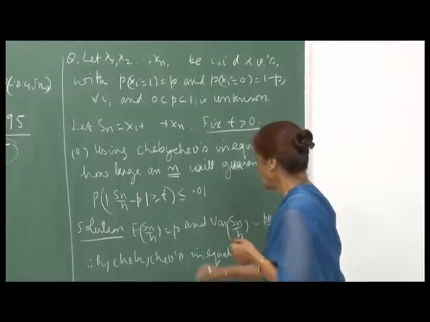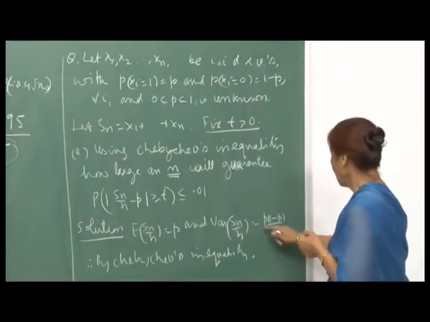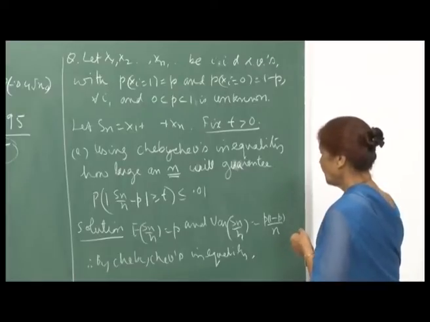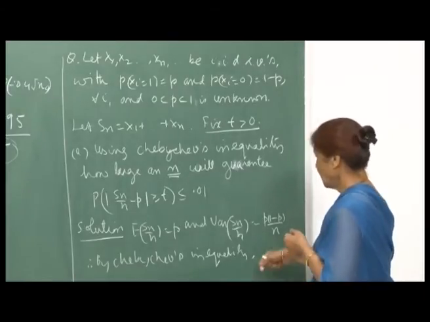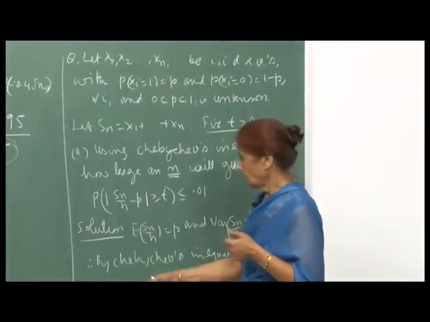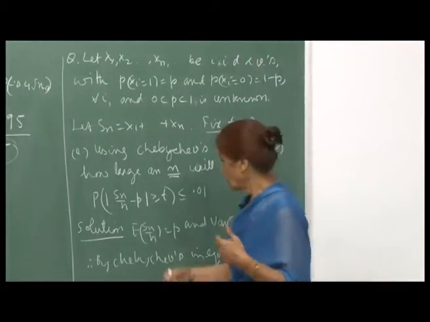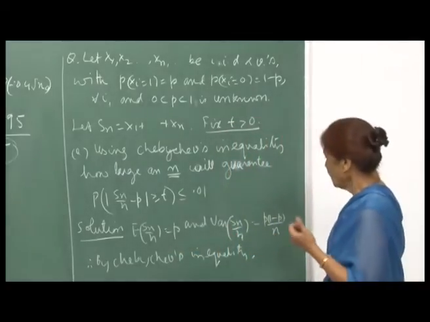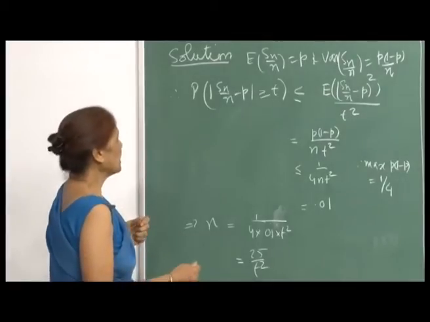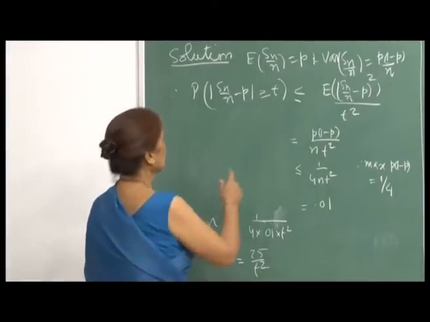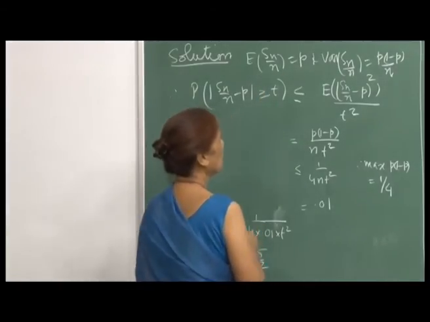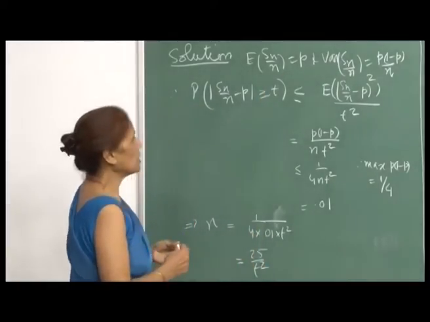Here, the expected value of S n upon n is p, and the variance of S n upon n is p into 1 minus p by n, because they are independent identical random variables. We will first use Chebyshev's inequality to compute an estimate of n, and then the central limit theorem also. Applying Chebyshev's inequality, the expected value of S n upon n is p and the variance is p into 1 minus p by n.